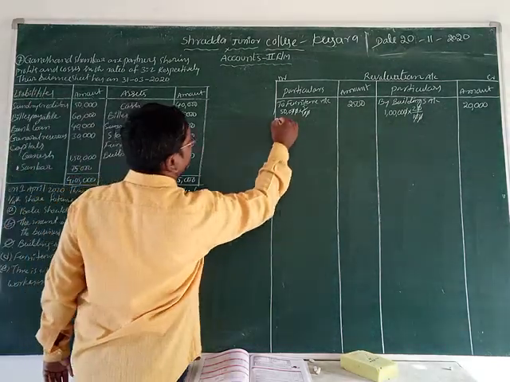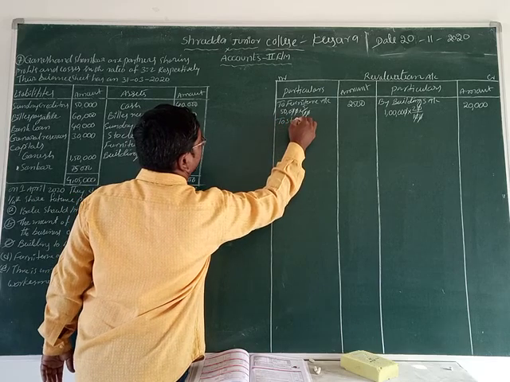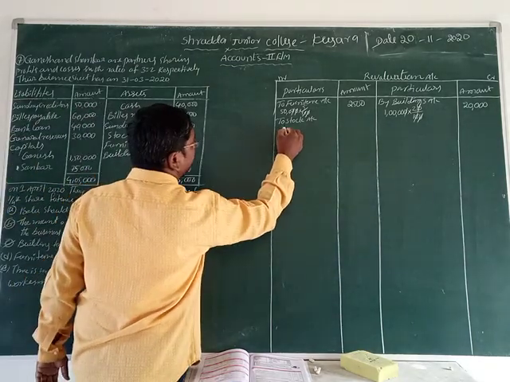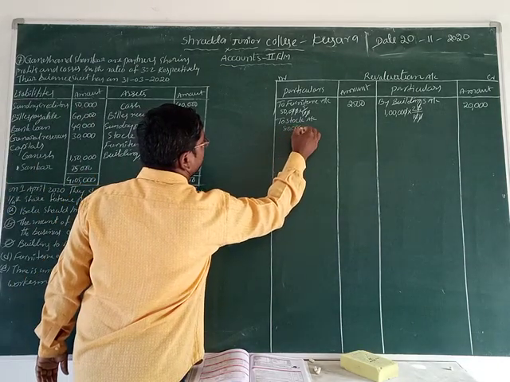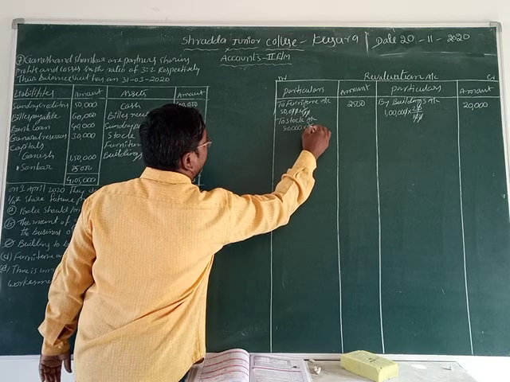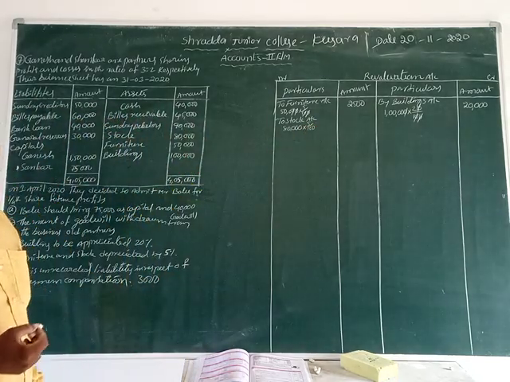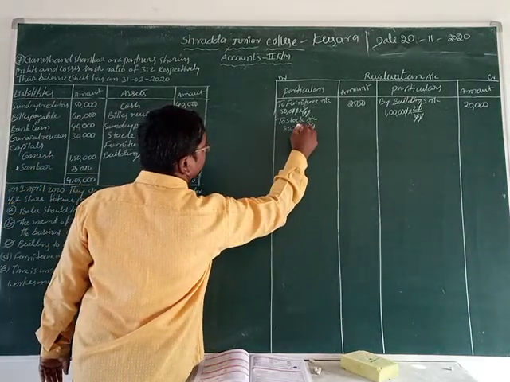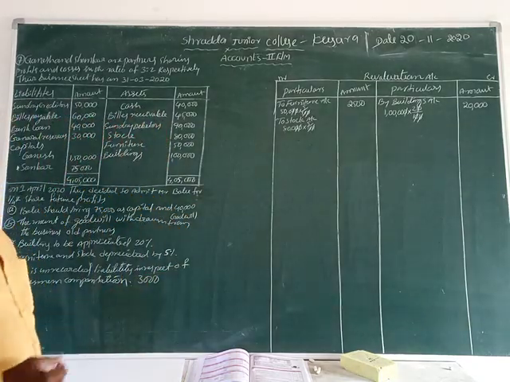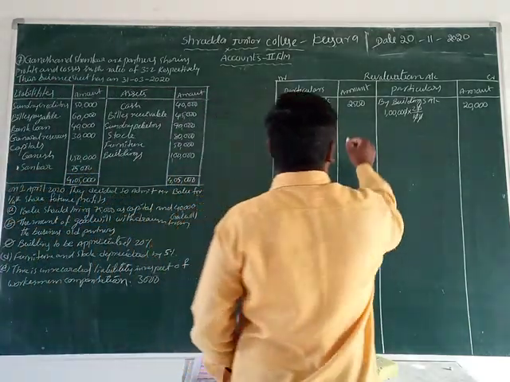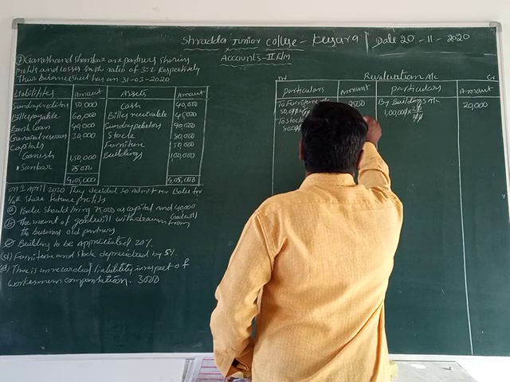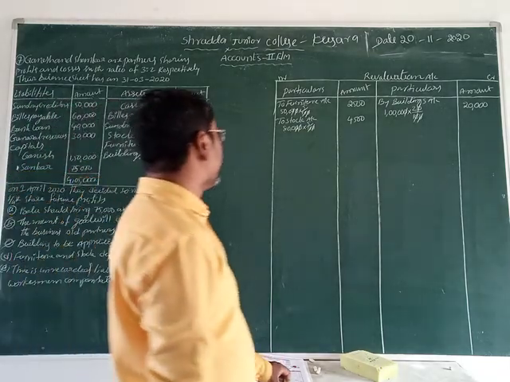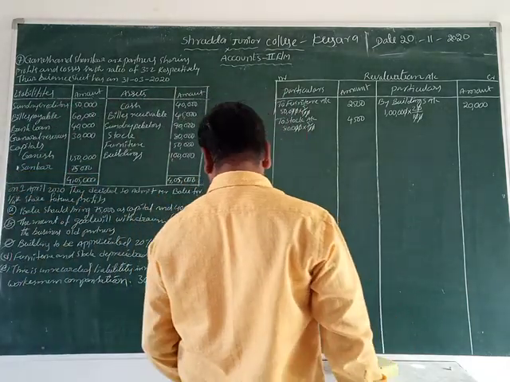Stock. Let us write down here stock account. What is the value of stock, friends, here? 80,000. Let us write down 80,000 rupees into 5 by 100. 0 to 0 cancel. What is the amount? 8,000. 8 5s are 40. 4,500 rupees is there. Isn't it? So is anything remaining? Yes, exactly one is there.